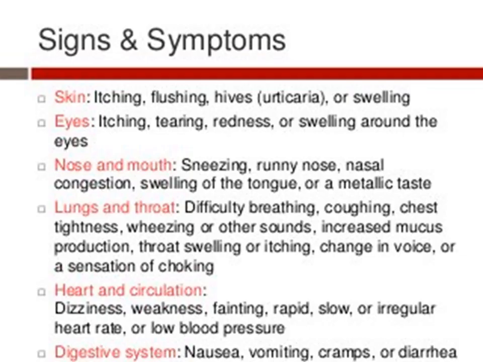Now we'll see what the signs and symptoms of anaphylaxis are. It affects multiple systems, like we said: integumentary, respiratory, GI, renal, etc. When it comes to the integumentary system, most of the skin reactions will be itching, flushing, hives, that is urticaria, and swelling. And when it comes to the eyes, the person will again have itching, tearing, that is water from the eyes, and redness, swelling around the eyes, puffiness, and eye bags, like extra swelling below the eyelids.